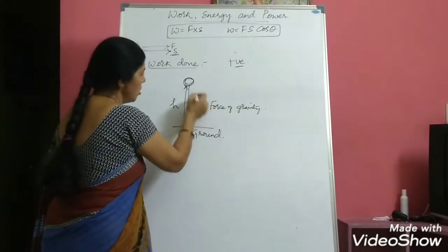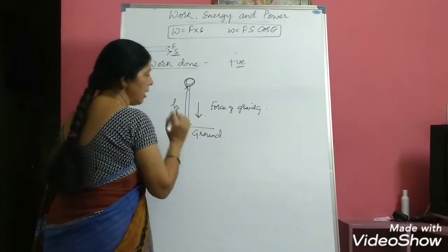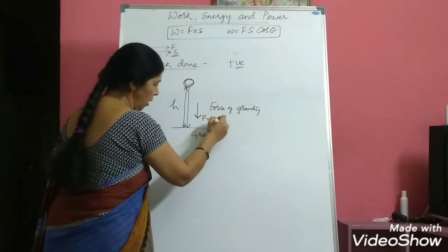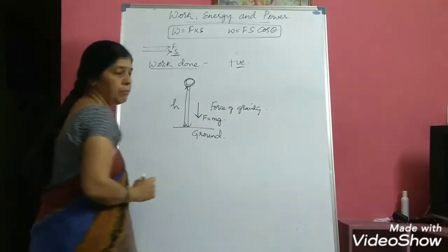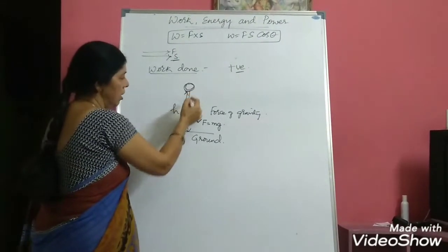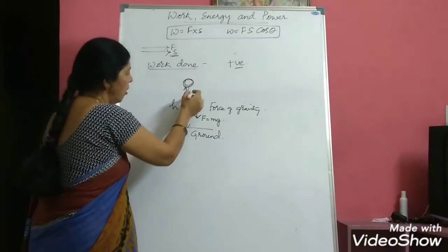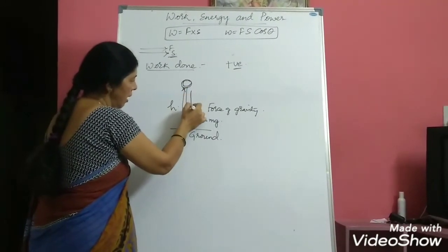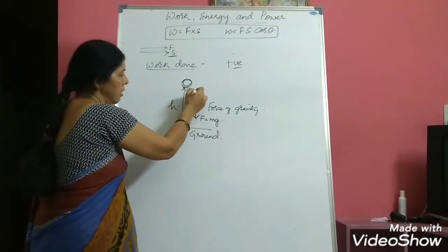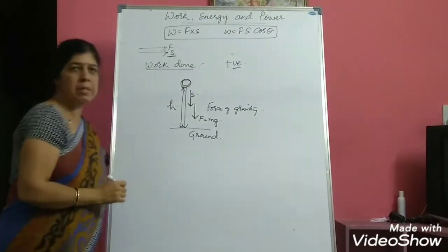So, here the force on the body is acting towards the earth and its magnitude is given by F is equal to mg. Now, when you drop this body, in which direction does the body travel? The body travels in the direction of force only. So, this is the direction of displacement.